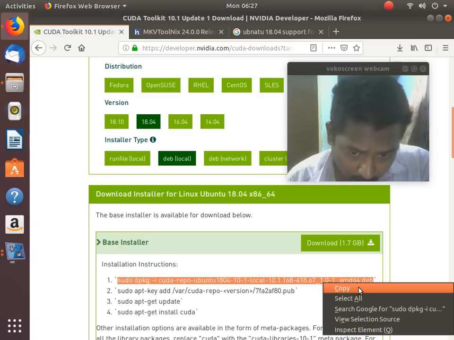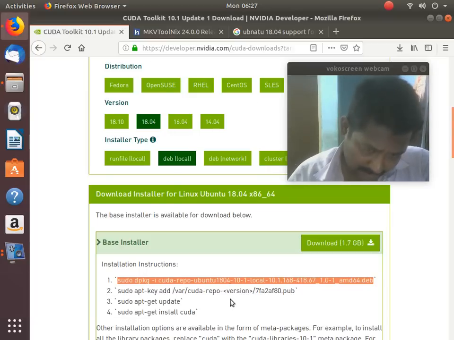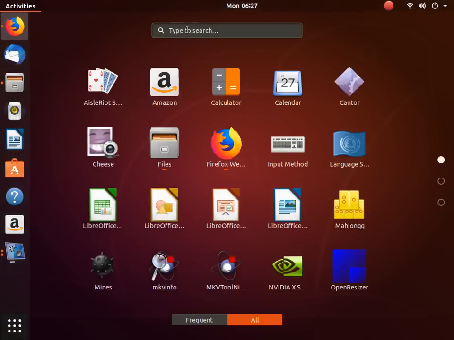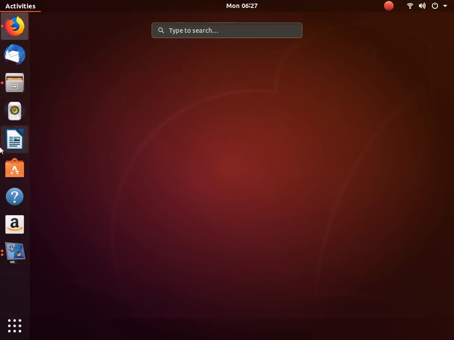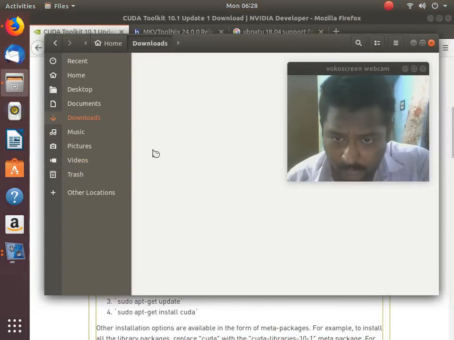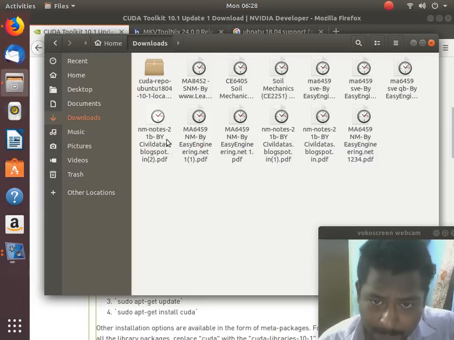First, you have to copy this command. You can go to the CUDA website and follow the tutorial. Go to the folder where we downloaded the file.